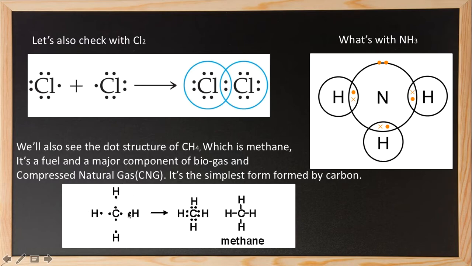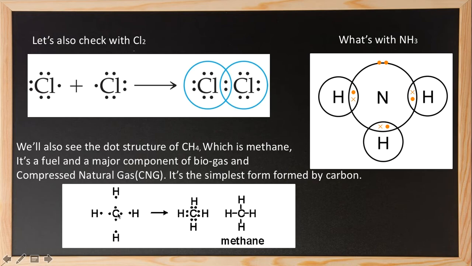So this carbon has 4 valence electrons surrounding it, while hydrogens have one single valence electron with each of them. So now carbon has just 4 and needs 4 more. So it shares one from this hydrogen, one from this hydrogen, and one from this hydrogen, and forms an octet. Okay, now carbon is satisfied. What about the hydrogen? The hydrogens will also have to do the same thing.